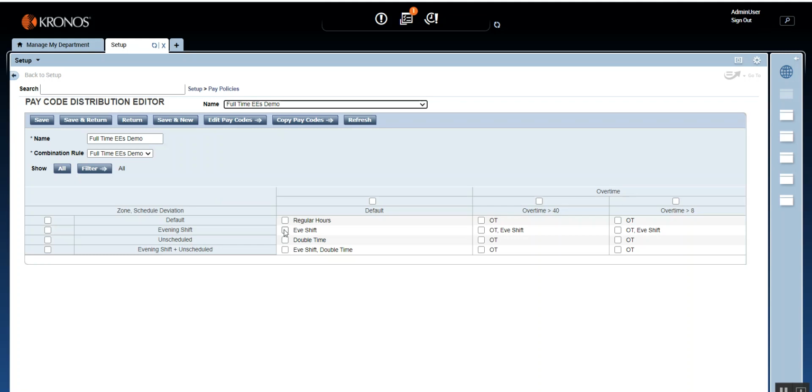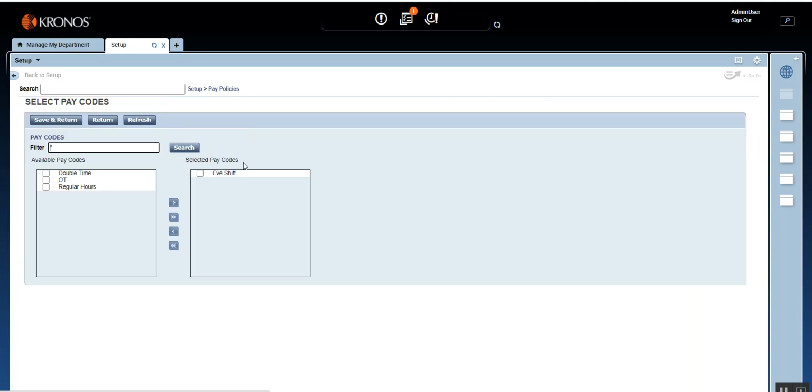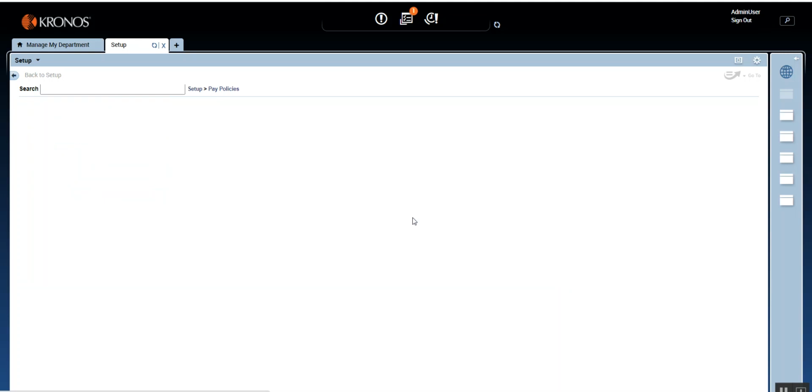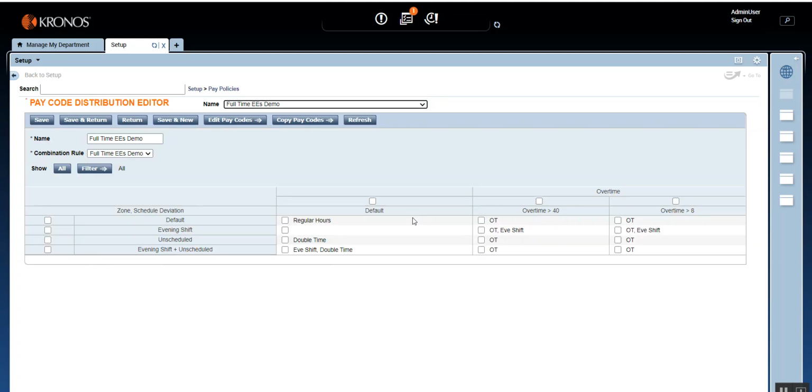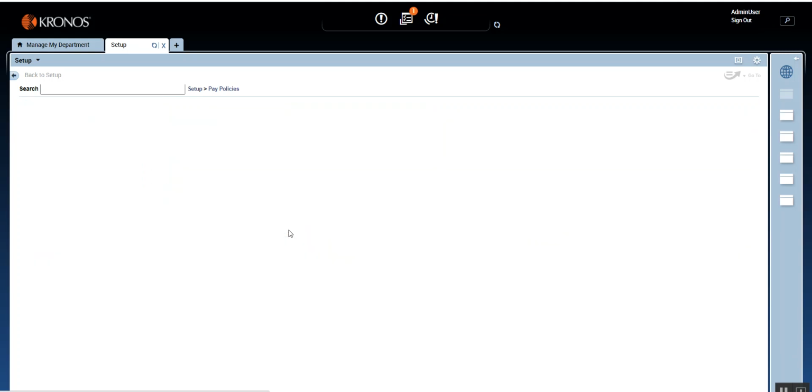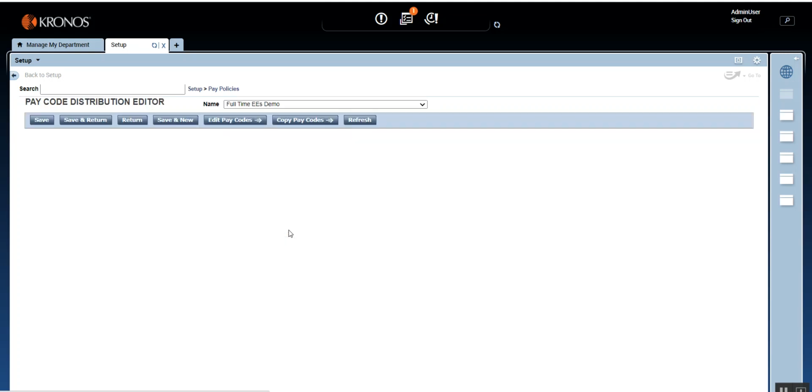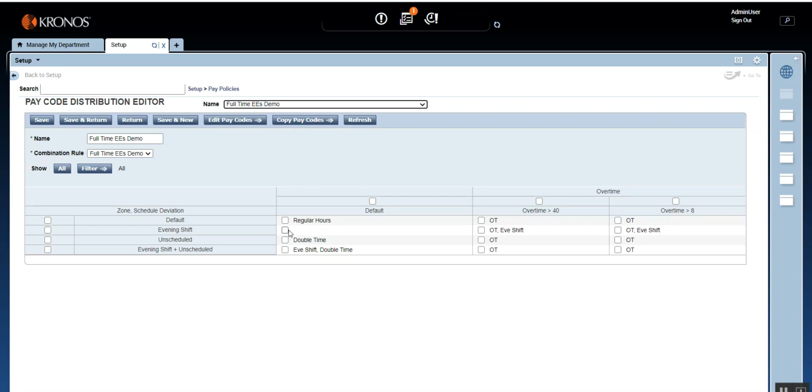For example, if I mistakenly didn't assign a pay code, what will happen? If an employee is working 7 to 4, or maybe 3 p.m. to 11 p.m., which is the afternoon, and you haven't assigned the pay code here, the employee is not going to get that shift allowance. He's going to miss out on the pay that he's supposed to get, because you might have missed giving the pay code.